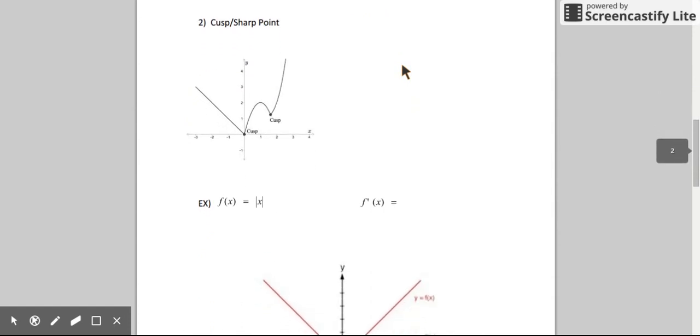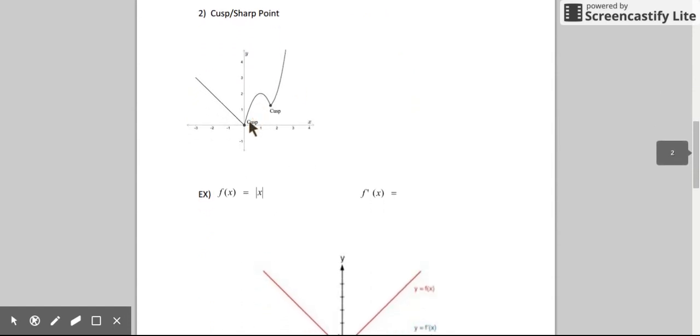Another example of where we can't find a derivative is at a sharp point called a cusp. And the reason being is that I can find the slope just to the left of that. I can find the slope just to the right of that. But exactly at that sharp point, I don't know whether my function is increasing or decreasing. I don't know what the slope is. Therefore, I cannot effectively evaluate the derivative at that point. So even though this function is continuous, even though the limit exists, it's not differentiable.